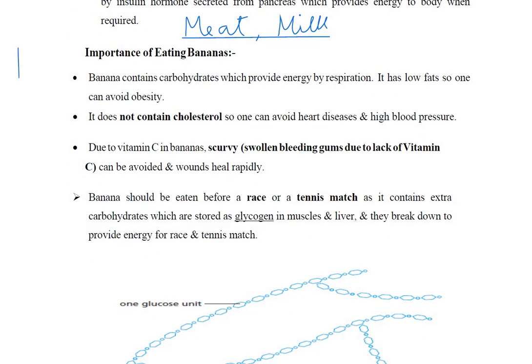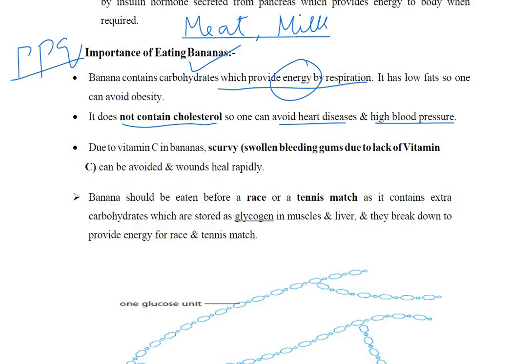Okay, this is also a past paper question. What is the importance of eating bananas? First of all, bananas, like other fruits, are rich in carbohydrates and provide us with energy. They do not have any cholesterol, because we know that cholesterol can cause heart disease and high blood pressure.